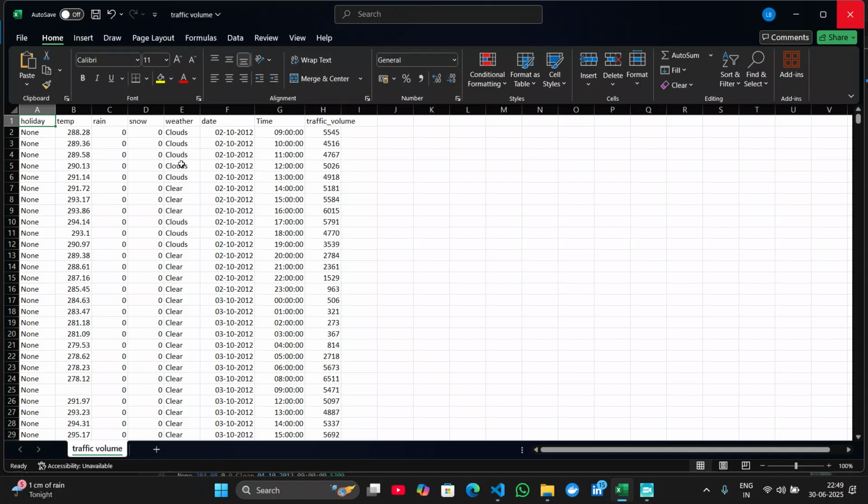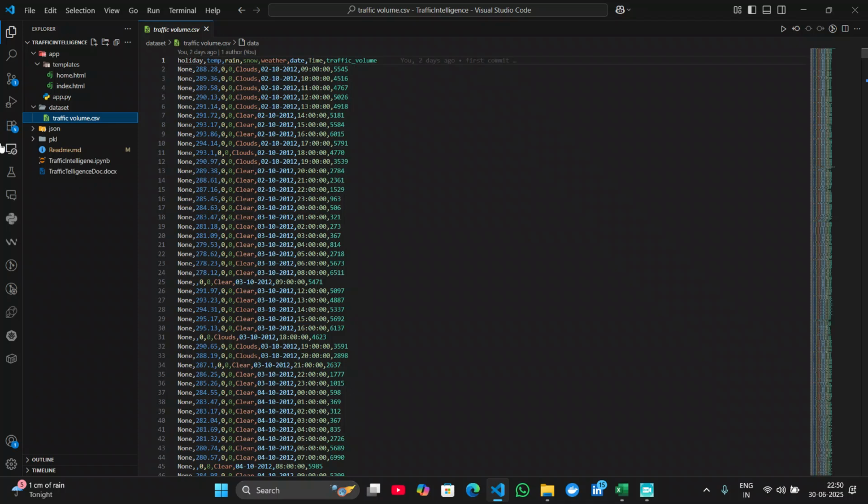And this is our data set, and here you can see clearly. This is actually a CSV file having different features like holiday, temperature, rain, snow, weather, date, and time. This is the final traffic volume. This is the target variable that we need to predict. Actually, this is a regression problem.